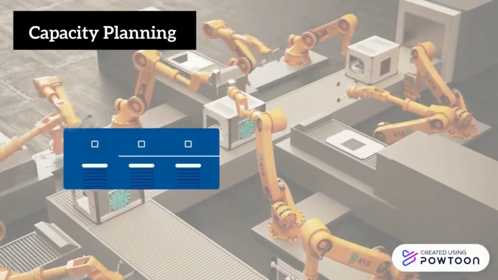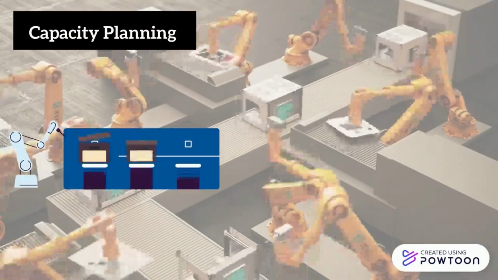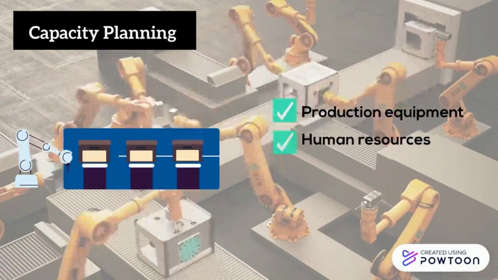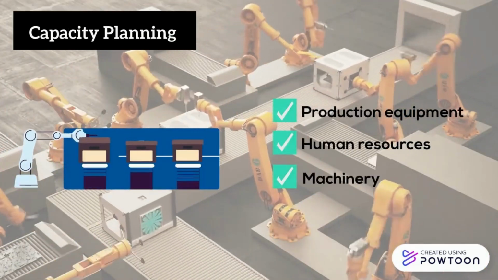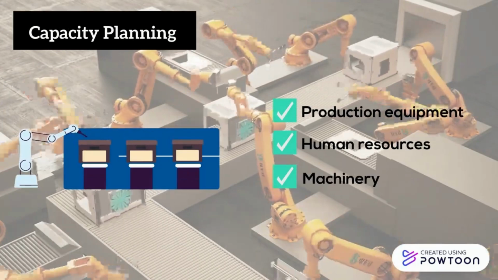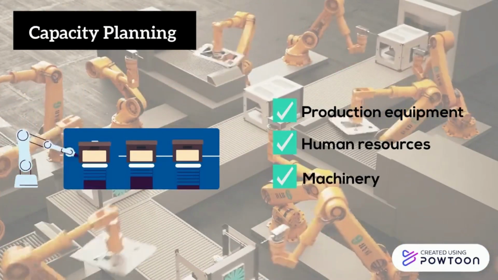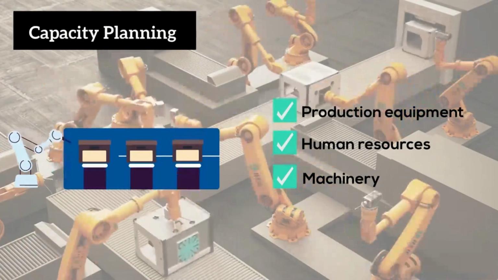Based on the production proposal, our company's production team needs to check the production capacity of the manufacturing plant to ensure that the production equipment, human resources, and machinery can support the production target. If capacity is insufficient, then adjustments need to be made, such as by increasing shifts or equipment to meet demand.